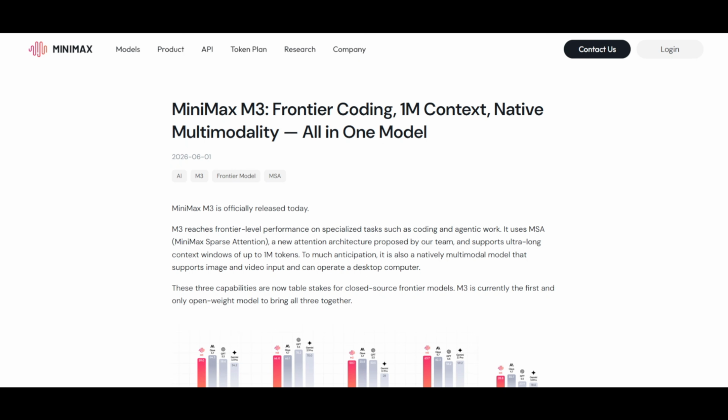Also, this week, MiniMax releases M3. And this is a really big one. MiniMax calls this the first open-weight model to combine 3 things that were previously only available in closed frontier models: frontier-level coding, a 1,000,000 token context window, and native multimodality. And looking at the benchmarks, that claim holds up.